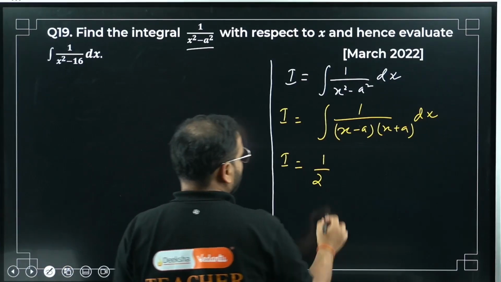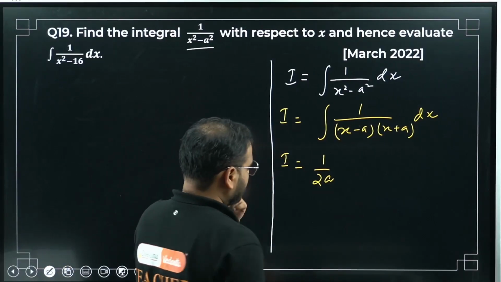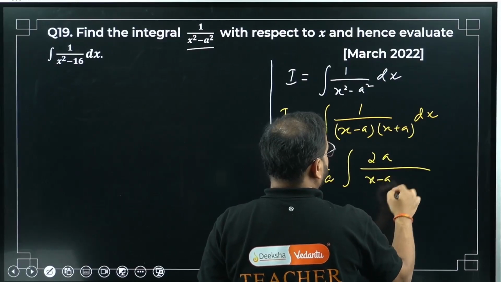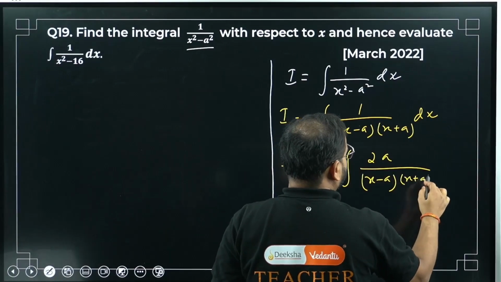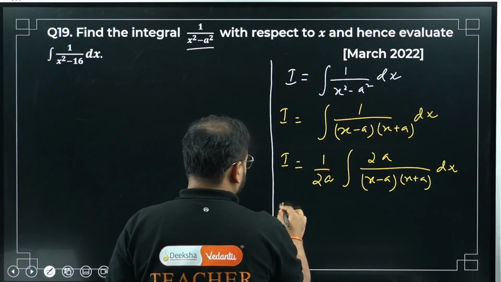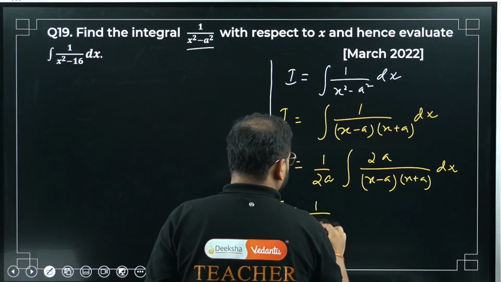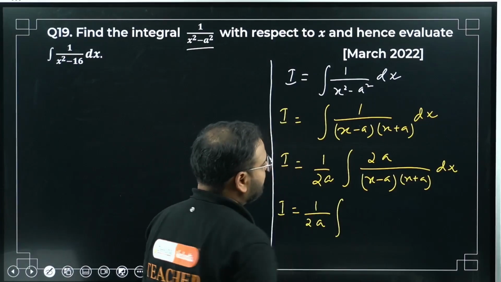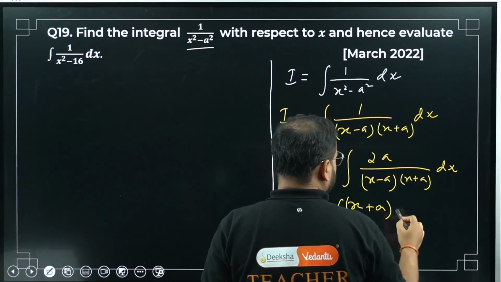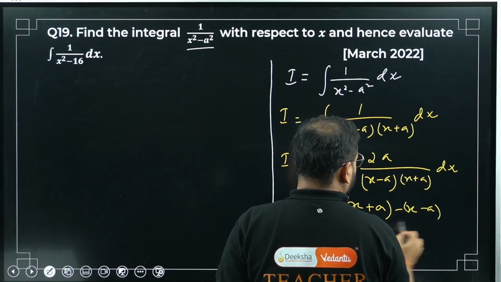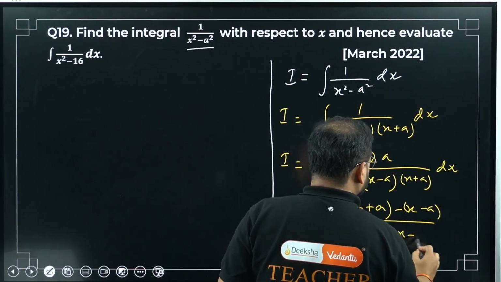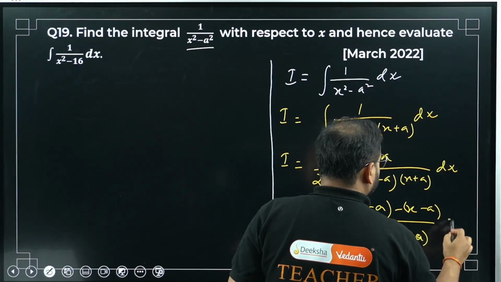So just multiply here 2a, and keep this over here as 2a upon x minus a and x plus a dx. Okay, I equals 1 upon 2a. Please check. I can write this as x plus a minus x minus a divided by x minus a and x plus a dx.